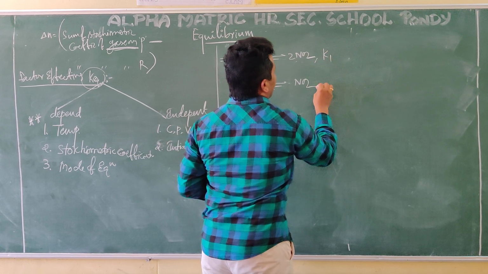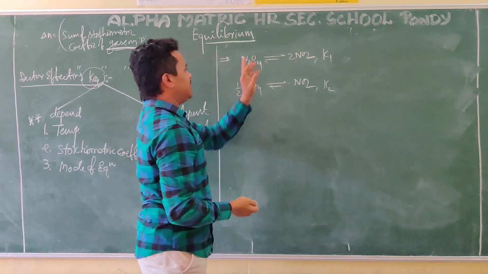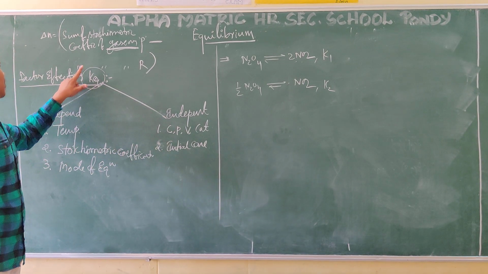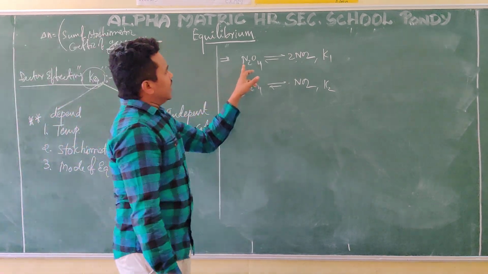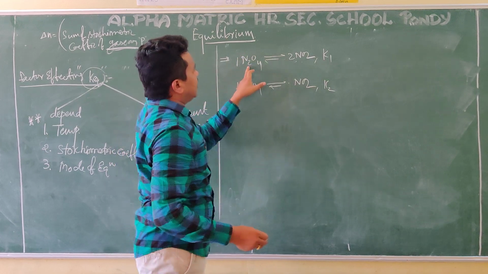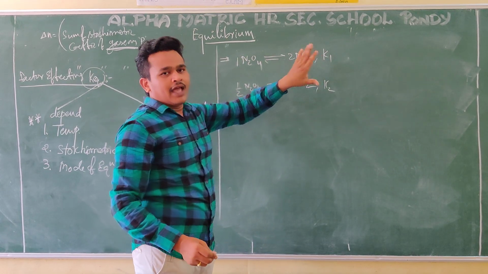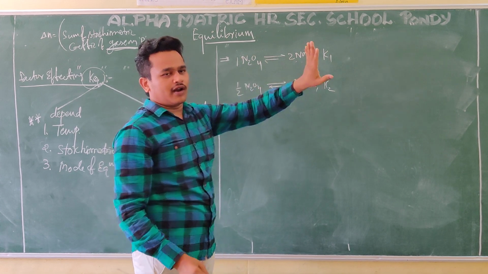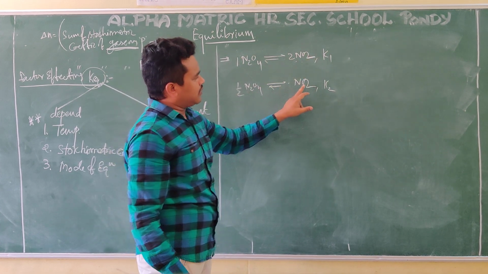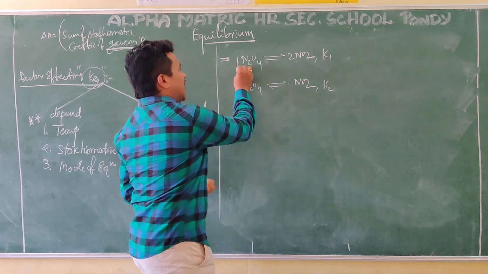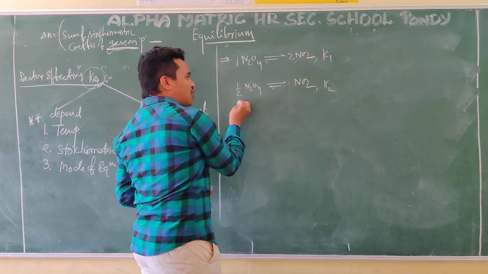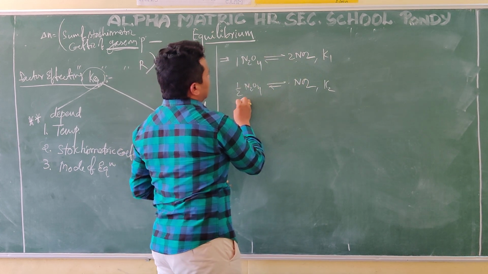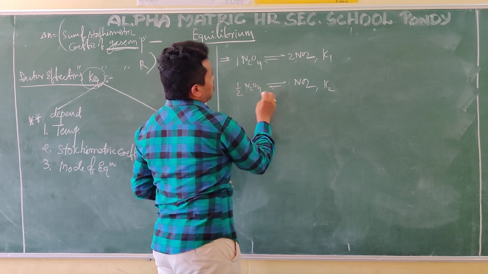Consider this as K1 and that as K2. I am talking about how the stoichiometric coefficients are going to affect this K equilibrium. Here the stoichiometric coefficient is 1: N2O4 reacting, NO2 forming. My reaction is N2O4 decomposing to NO2. Here also N2O4 decomposes to NO2. What happened here? 1 mole I am taking, 2 moles forming. Here half a mole I am taking, so double is forming. Here half a mole is taken, how much is forming?